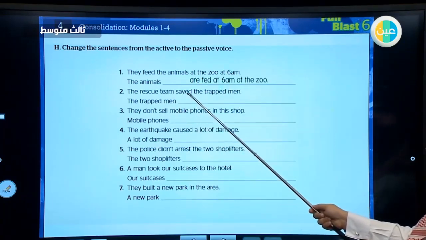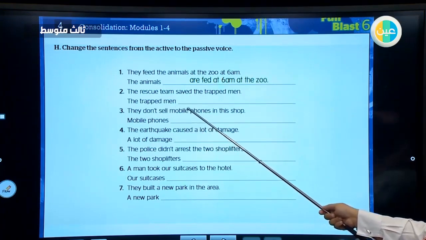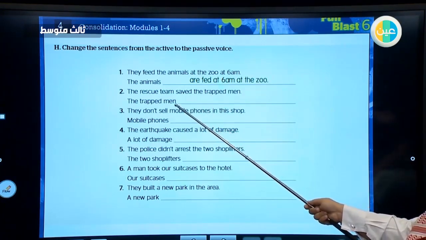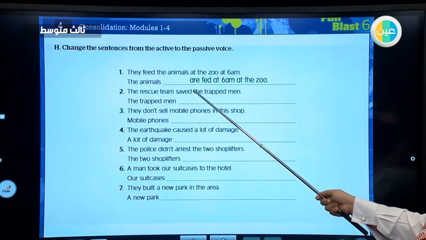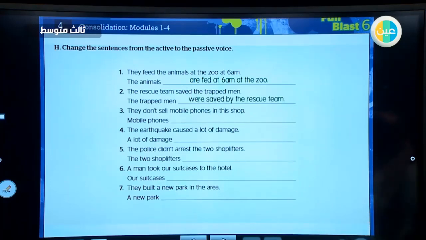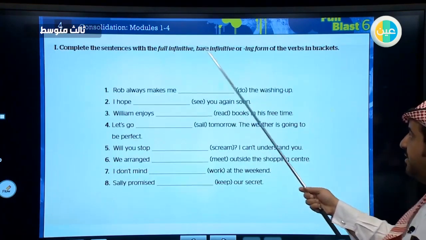This situation, look here, we have the verb in the past. So the trapped men were or was, we will say were because this is plural, were saved by the rescue team.